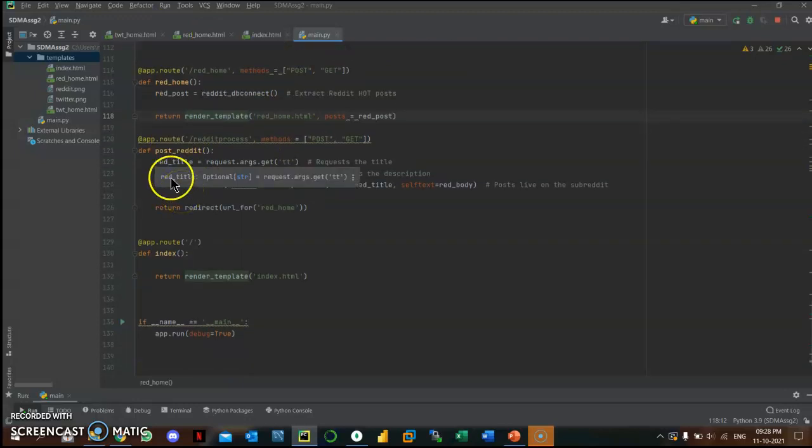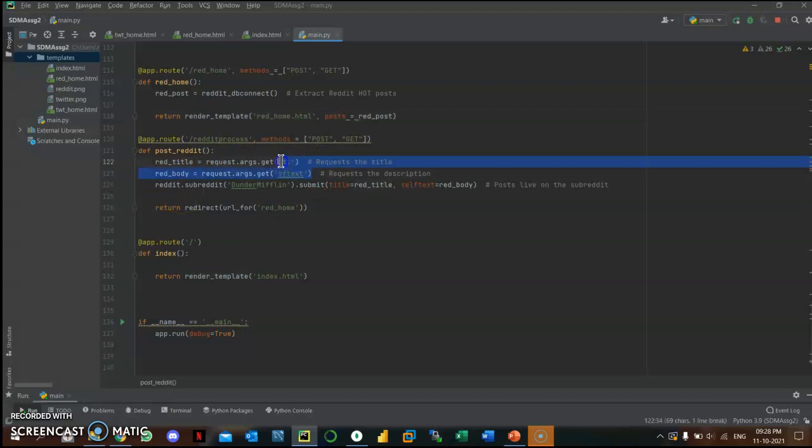And similarly, now here is the post Reddit part. We request the two arguments, that is the title and the content, and then, mentioning the Reddit API, we mention the subreddit where we need to post, and using the submit function we post the title and the body there.